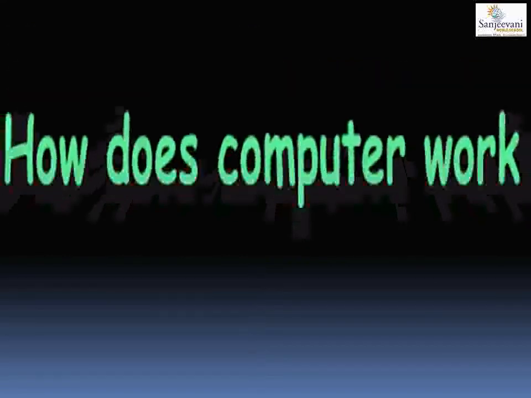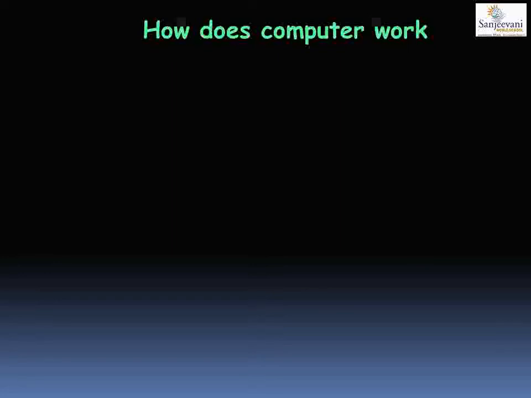Next we are going to study how a computer works. Before that, I want you to know what an IPO cycle is, the input process output cycle. In our day-to-day activities, we use the input process output cycle. For example, your mom wants to bake a cake. Now, what are the ingredients a cake requires? What are all the ingredients a cake requires?